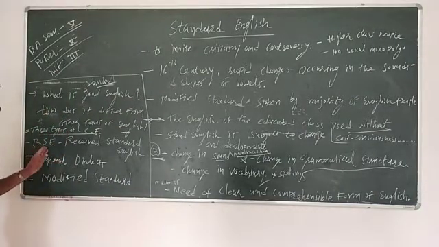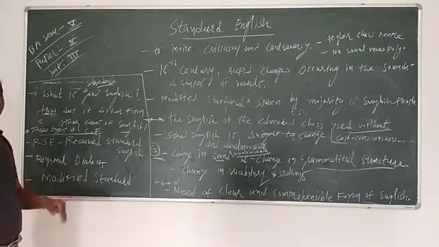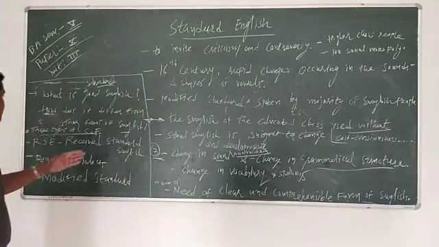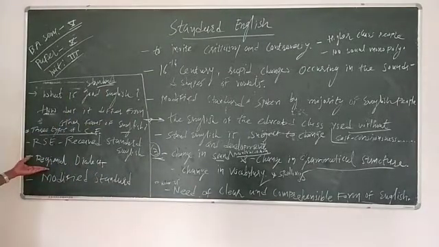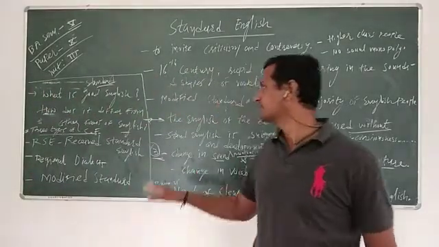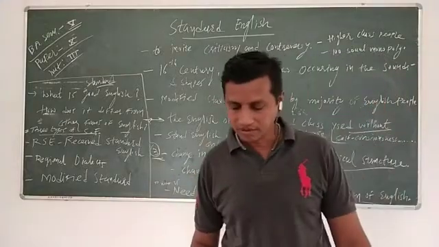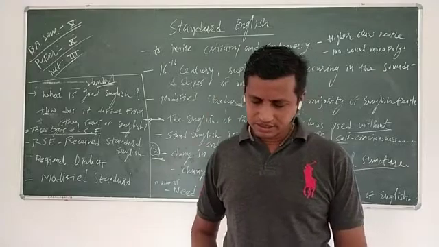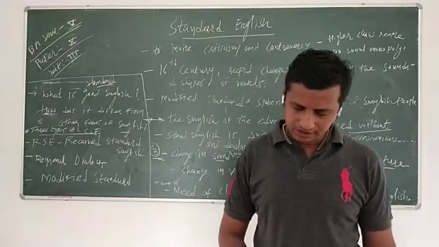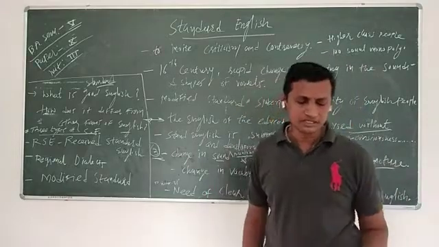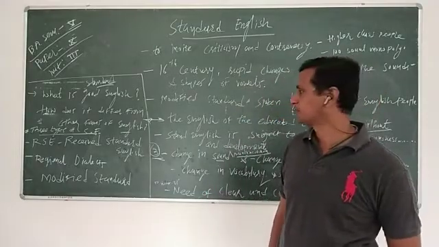The first one is RSE, Received Standard English, spoken in England. Second one is the regional dialect, and third one is the modified standard. So here I want to say that received Standard English is good English, the speech of educated people.